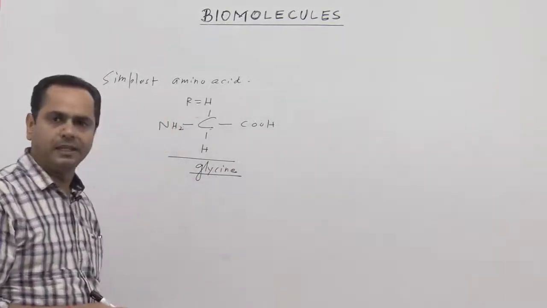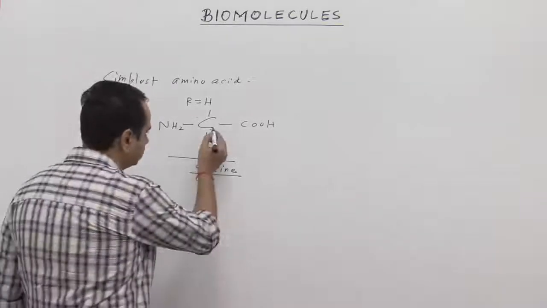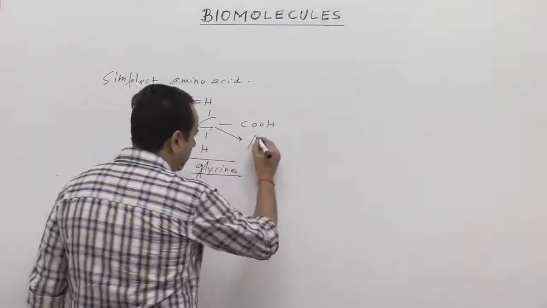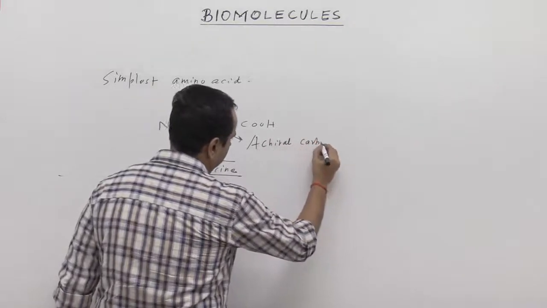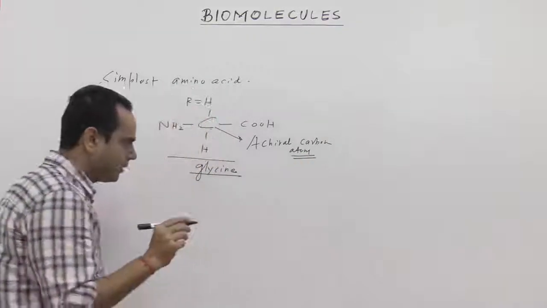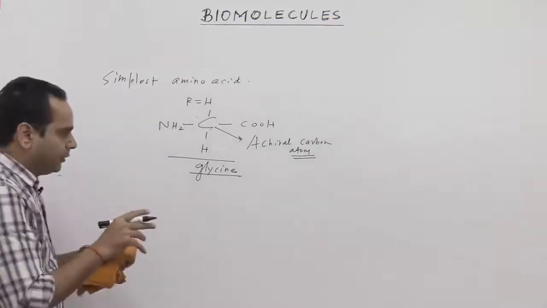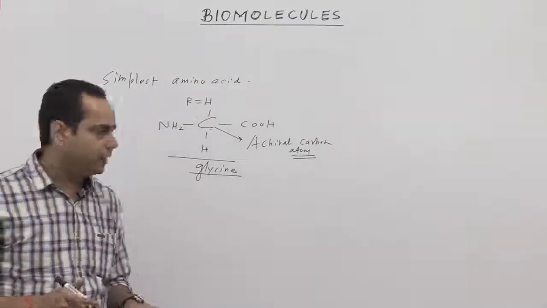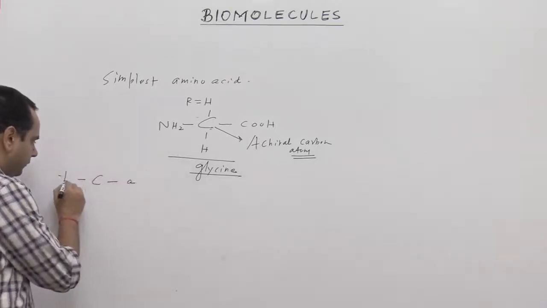This is called glycine, and it is the only amino acid that contains a chiral carbon atom. Alpha carbon atom is achiral. It means, what is chiral? A carbon is chiral if all its attachments are different.